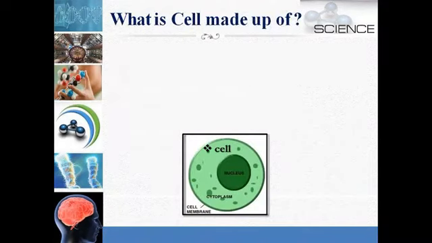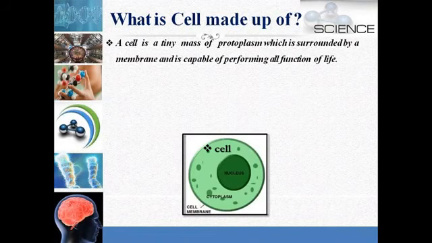Now, what is a cell made up of, or what is the structure of a cell? Actually, a cell is made up of a tiny mass of protoplasm which is surrounded by a membrane, and is capable of performing all functions of life.